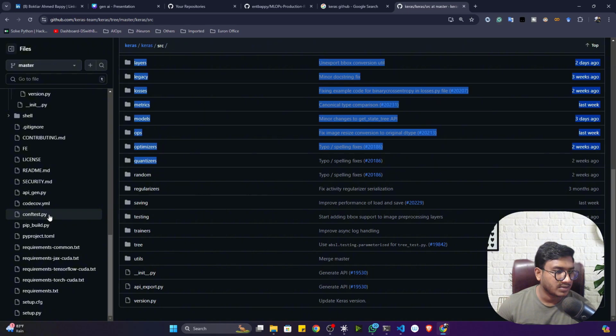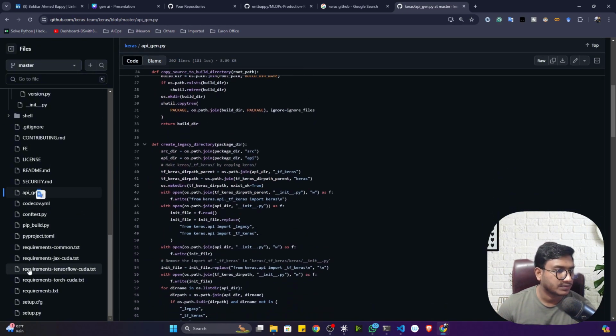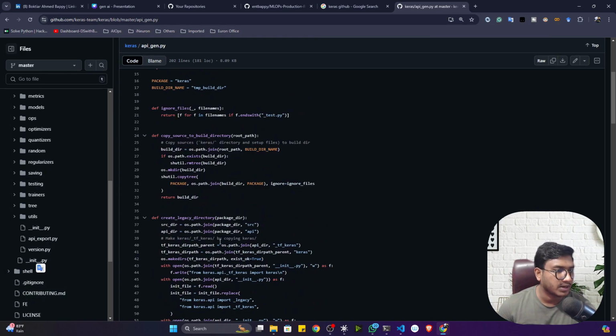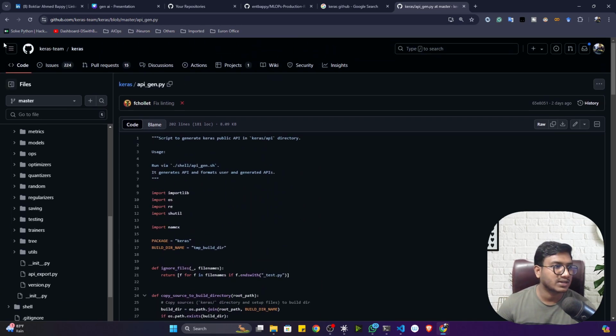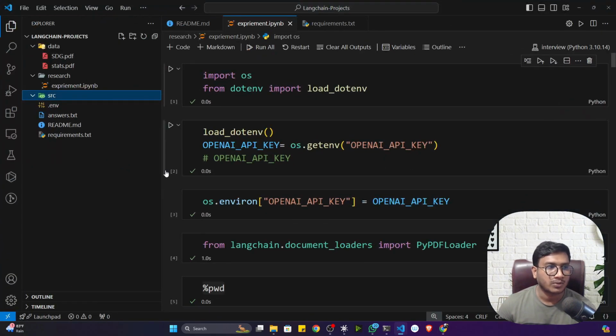Okay, it is also having some endpoint. See, API gen, this is the endpoint, and they're importing it here. If you open it, any kinds of endpoint, they're importing it here. Okay, this is called actually modular approach. That means instead of writing everything in just one file, we have to create a separate file, separate function, and whenever I need it, I'll just call it, okay, from that particular, let's say, a helper function.